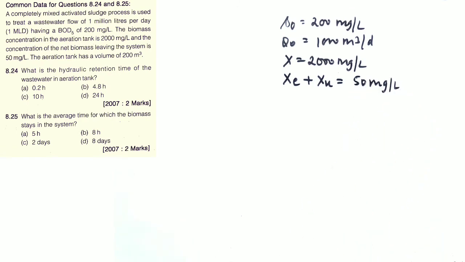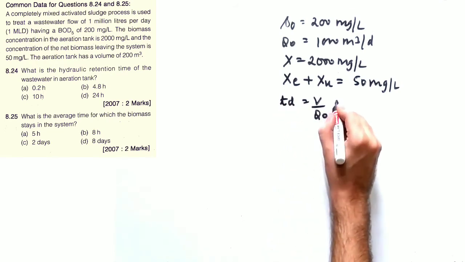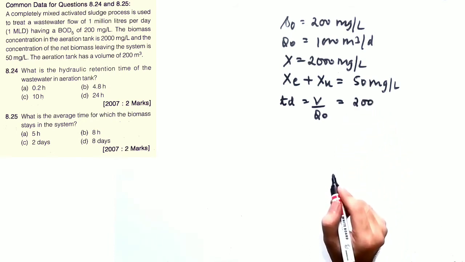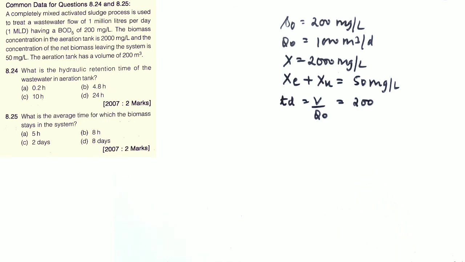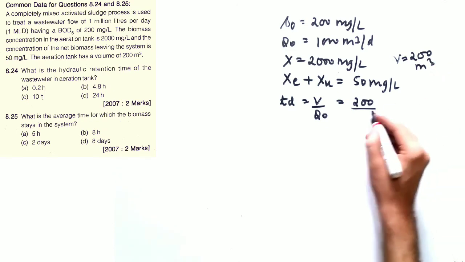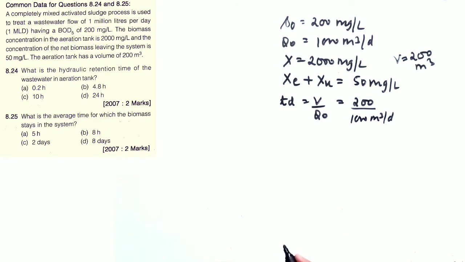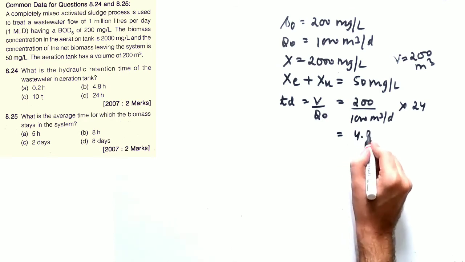Now you are asked to calculate the detention time or the hydraulic retention time, basically TD. So TD is V divided by Q0. V is not given in the question. Yes, V is given in the question in the last of the statement. It is 200 meter cube. I forgot to mention this. 200 meter cube is given and Q0 is given as 1000 meter cube per day. So this will come in days, but the options are in hours. So you can multiply it by 24 and this comes out to be 4.8 hours.